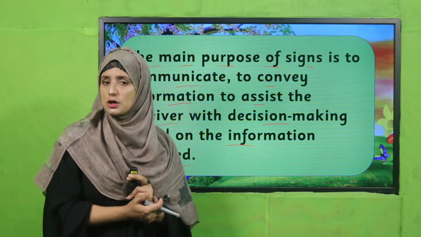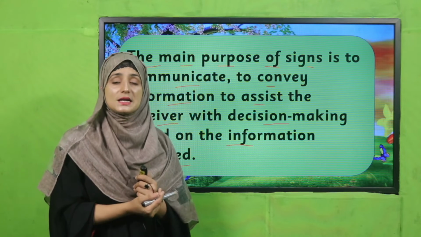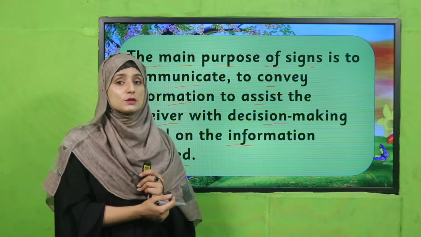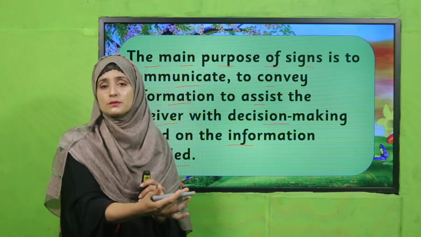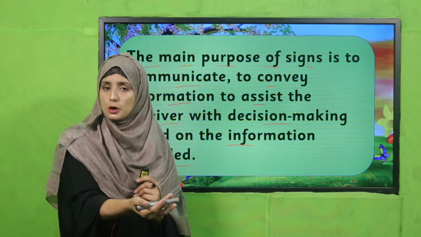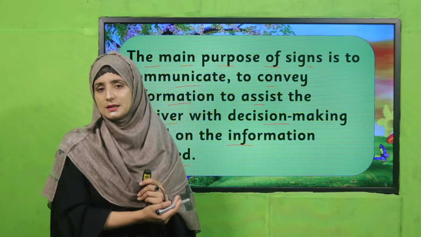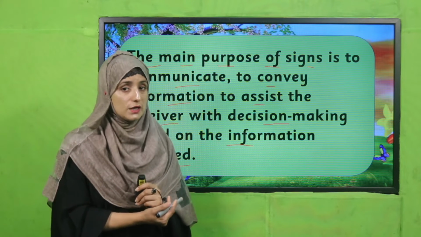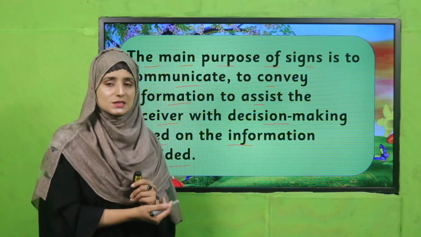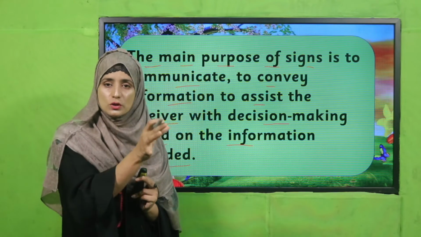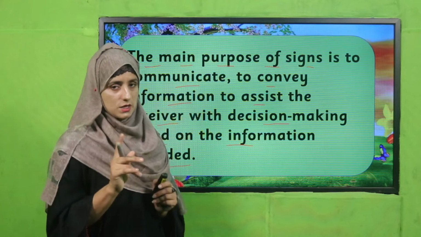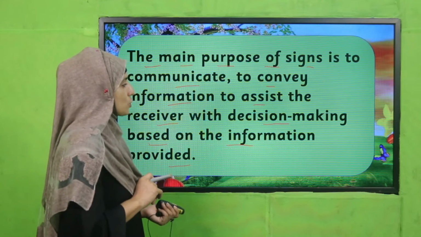If the instructions are not there, we will not be able to guess what we have to do in a place. For example, if parking is not allowed and we park our vehicle, our car, our motorbike, any ride, there, then definitely we will face difficulty. So these signs give a clear message about what you have to do in a public place. Okay, have you got it? Good job, my dear students.